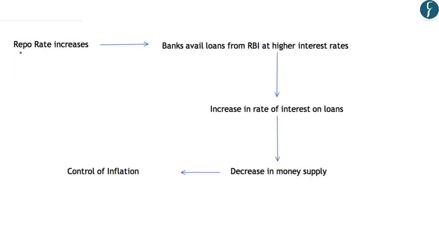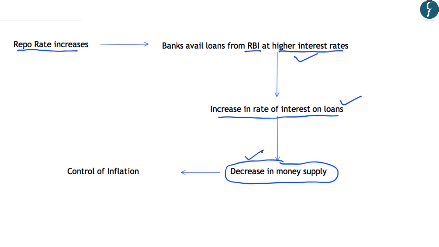Conversely, if the RBI increases the repo rate, the banks will avail loans from the RBI at a higher rate of interest. As the banks are borrowing from the RBI at a higher rate, it will lead to an increase in the interest rate on loans for the borrowers in the economy. Due to this, there will be a decrease in the money supply because the borrowers will not find it attractive to take loans at such high interest rates. This measure is generally implemented to control inflation. The negative impact is that when the repo rate increases, growth generally slows down.